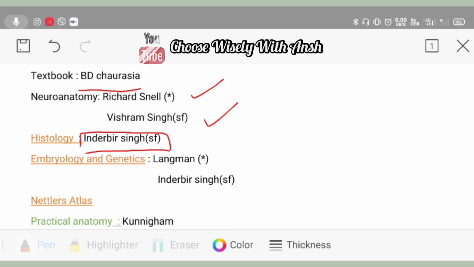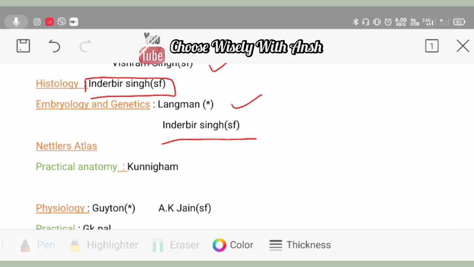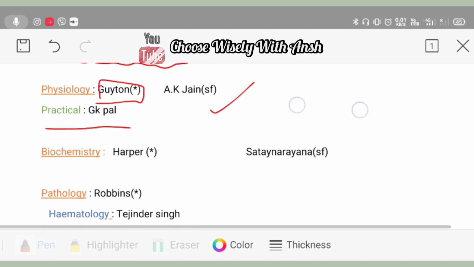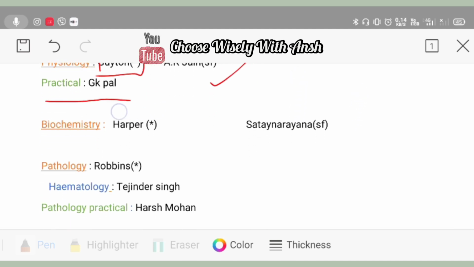Now comes histology. For histology, you have to take only the student-friendly version, that is Inderbir Singh. For embryology and genetics, you can go with Langman's, this is the standard book, or you can go with the simple student version, that is Inderbir Singh. If you are studying anatomy, then you must have a Netter's Atlas. For practical anatomy, you can go with Cunningham. Now comes physiology. For physiology, you have to take the standard book, that is Guyton. If you want to take a student-friendly version, you can also go for A.K. Jain. For practical, you can go with G.K. Pal.